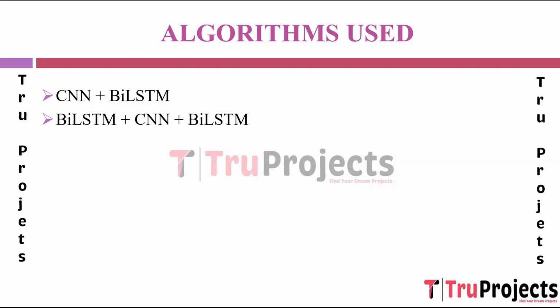The combination of BiLSTM plus CNN plus BiLSTM begins with the BiLSTM layer to capture bidirectional context from the raw text, followed by a CNN layer to extract features based on this contextualized representation. It concludes with another BiLSTM layer to further process these extracted features, capturing deeper sequential relationships within the text data.